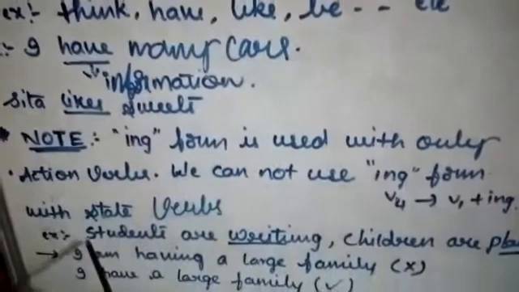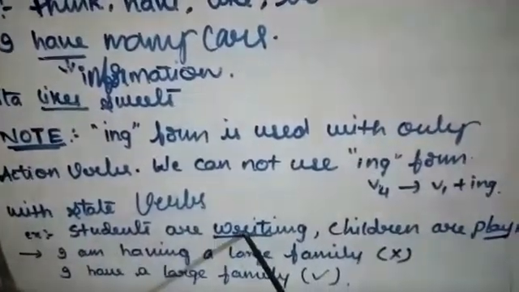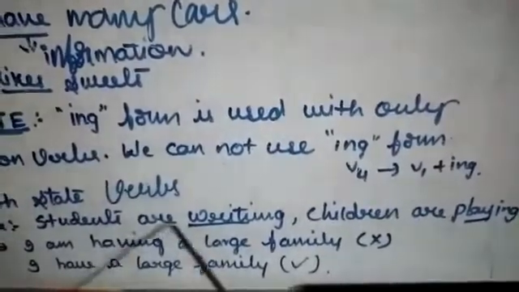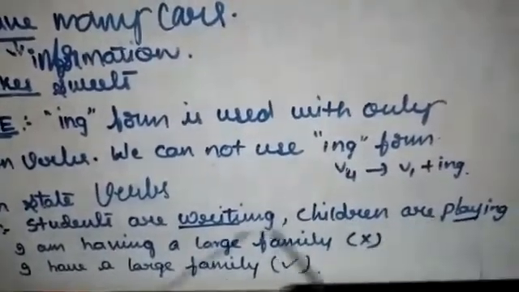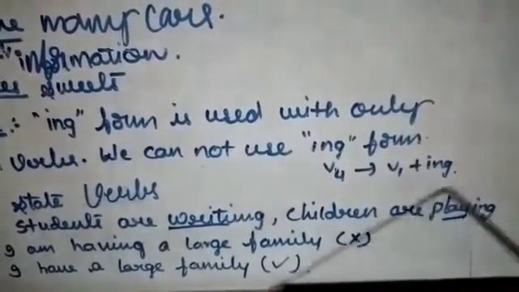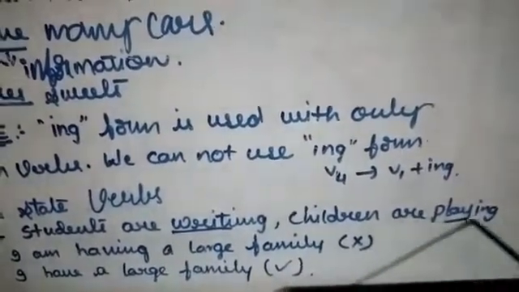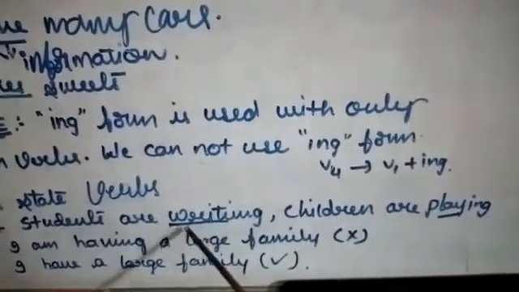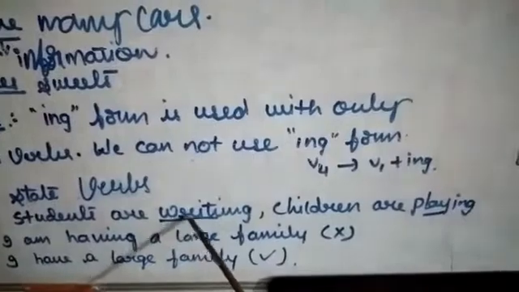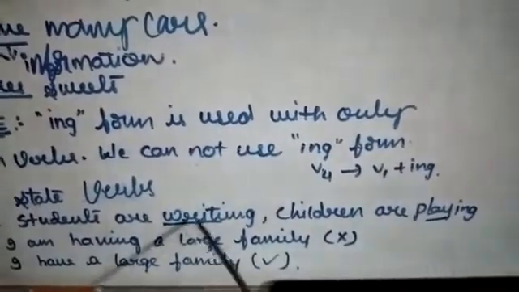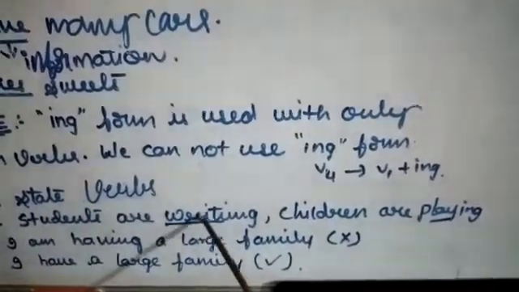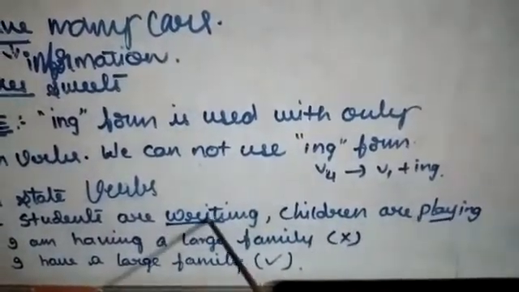Now, see the sentences. Students are writing. Children are playing. In these two words, writing and playing, get ing form at the end because write and play are action words. These two have physical activity. So these are called action words. So we can use ing form with action words.